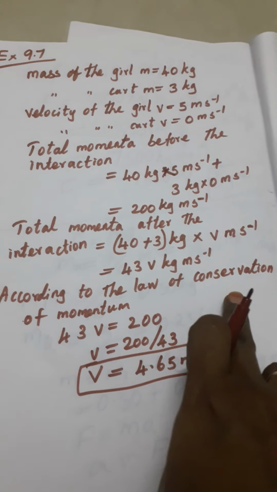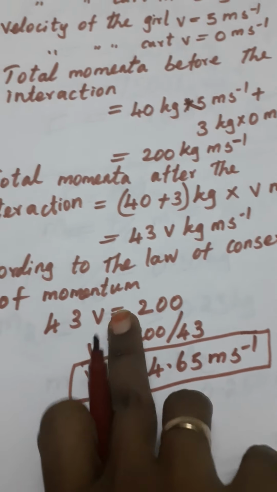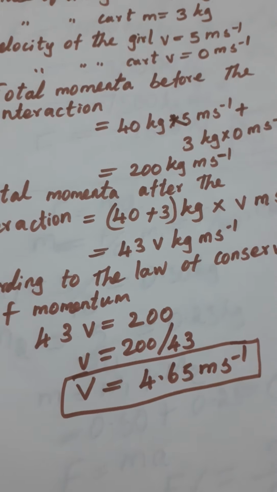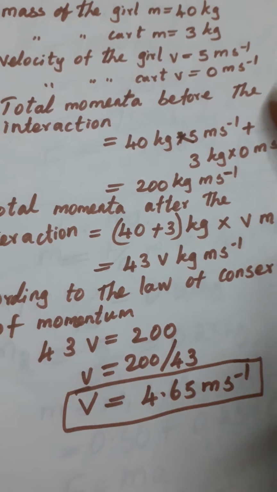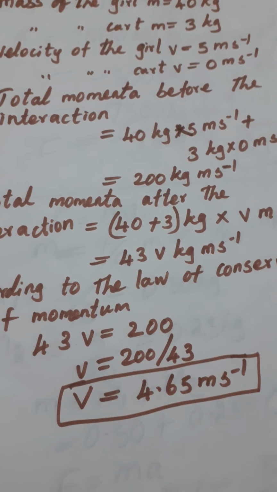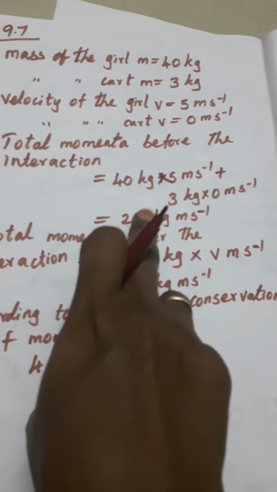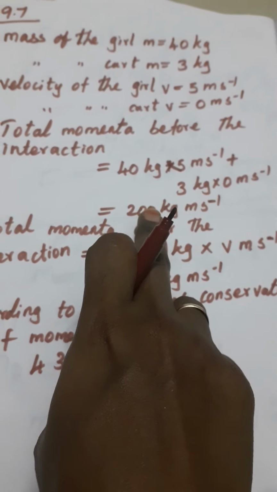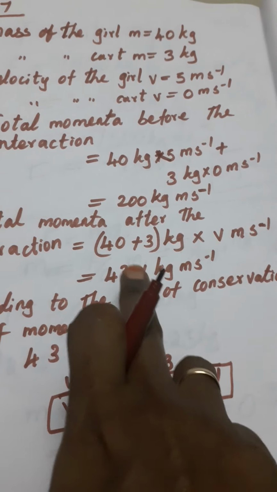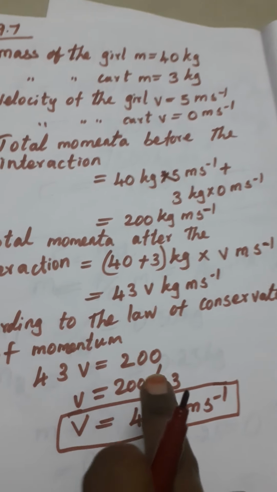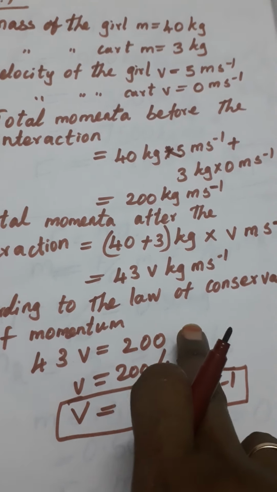Okay, next one, according to the law of conservation of momentum. What is the law of conservation of momentum? The total momentum before collision is equal to total momentum after the collision. Okay, just remember that. So we have to equate these terms. Okay, this is total momentum before the collision, and this is total momentum after the collision. So we have to equate these two. Okay, so 43V is equal to 200.